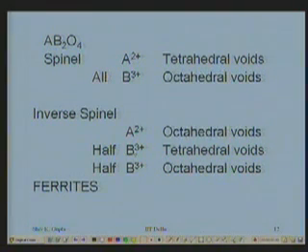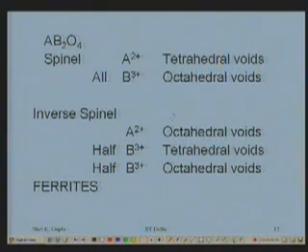And of the trivalent ions, only half go into the tetrahedral voids, because you need to notice here that 1 tetrahedral void and 2 octahedral voids are occupied in one FCC unit cell. These are 2 out of 4, this is 1 out of 8. So the number remains the same even here: only 1/8 of the tetrahedral voids are occupied and 1/2 of the octahedral voids are occupied, one by this, the other by that.